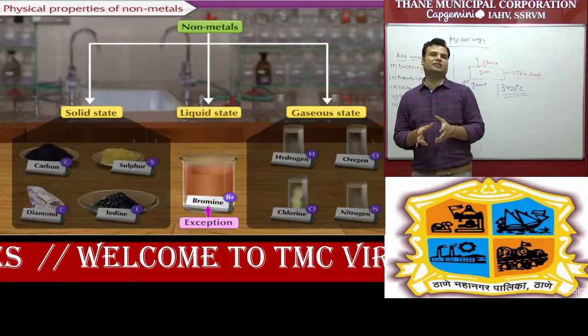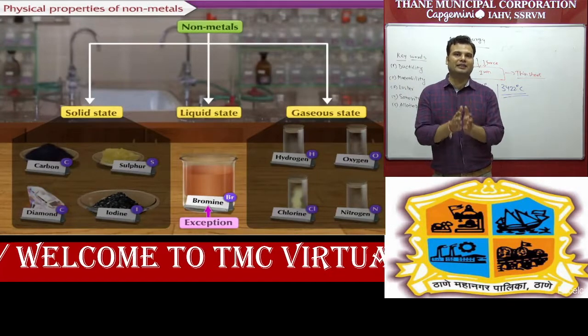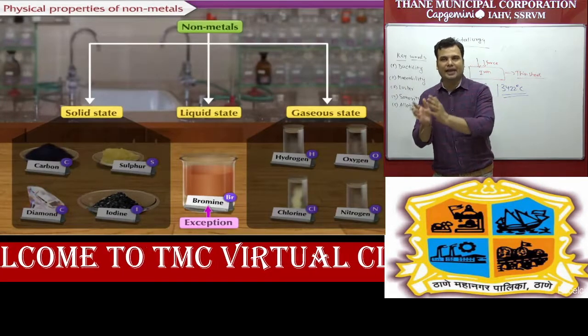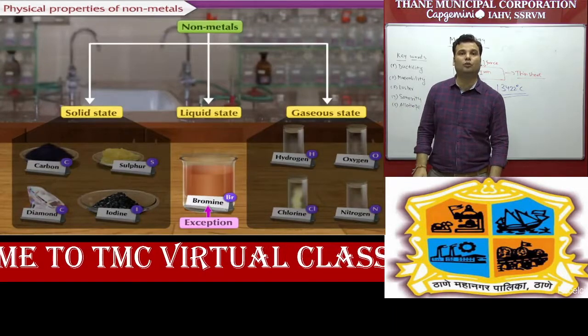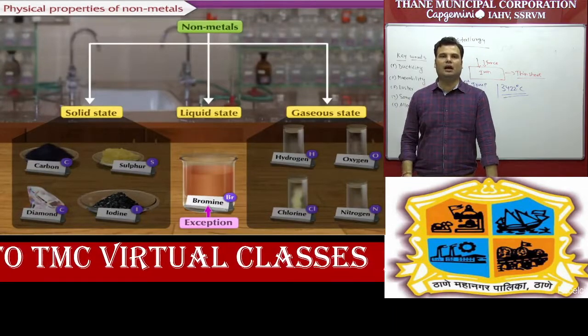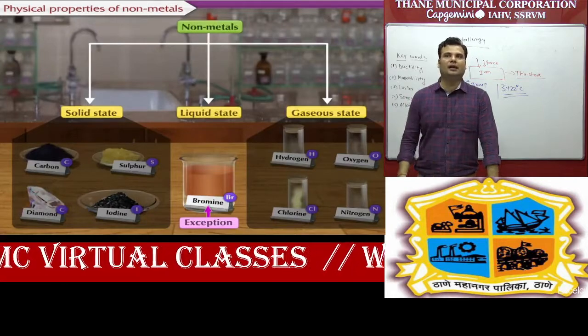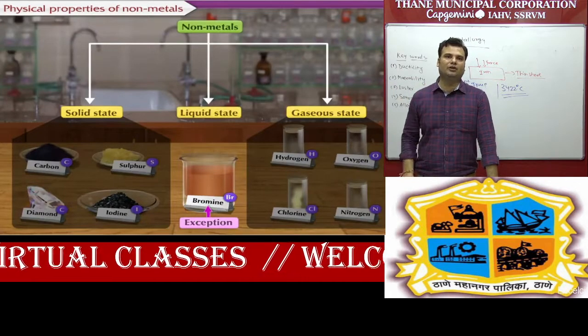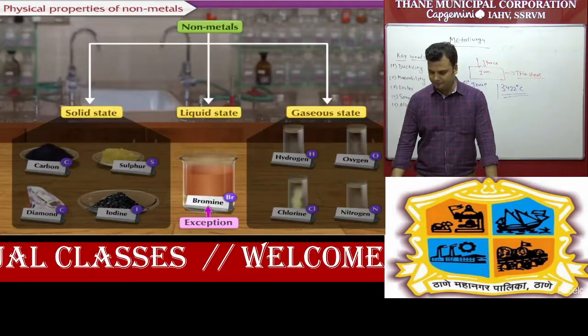So one exception case you have to remember, all non-metals are present in solid state and gaseous state. One exception case, that is bromine, which is very important, and this type of question will come in exam, that which non-metal is present in liquid state. So answer is bromine.